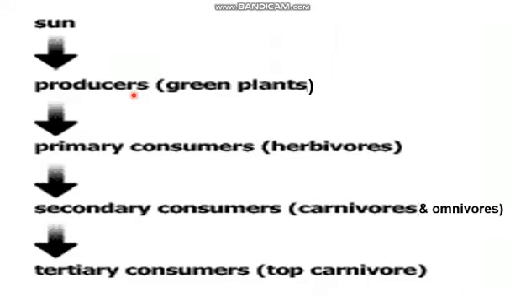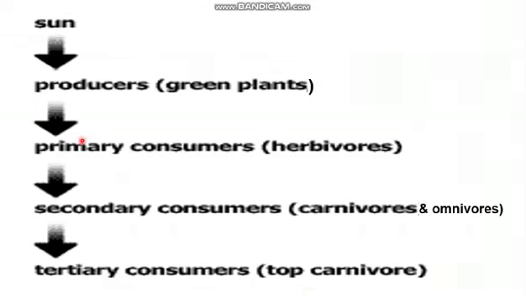That is why we call them producers, and they are eaten by the herbivores, which are primary consumers, the first one to get energy from the producers. We call them herbivores, and they give this food or are eaten by the secondary consumer. They can be carnivores, only meat eating, or they can be omnivores, or both. They can eat both. And then it goes to the tertiary consumer, the top carnivore. I have given you a few examples of them. So this is how it is.